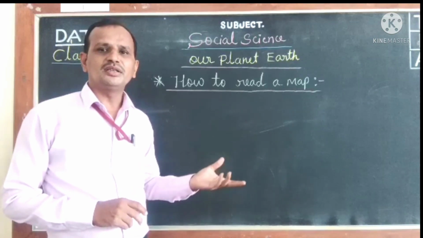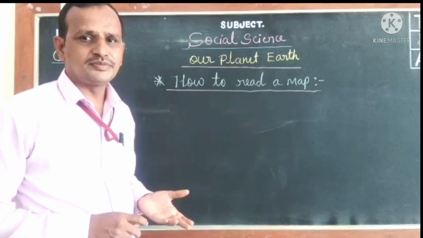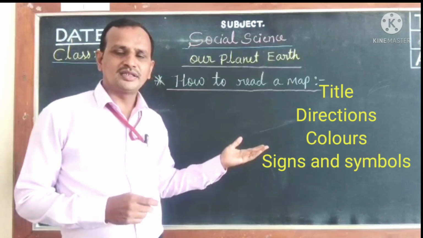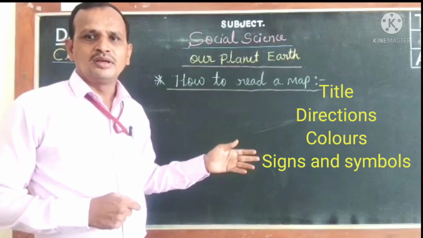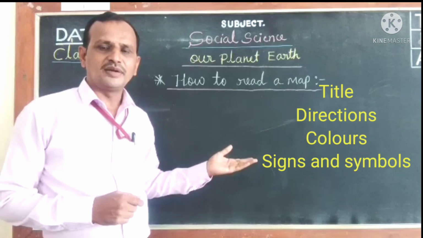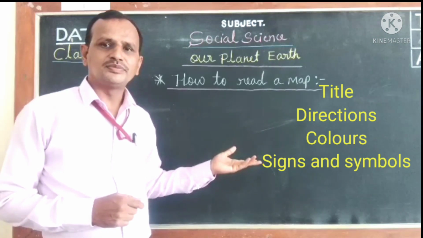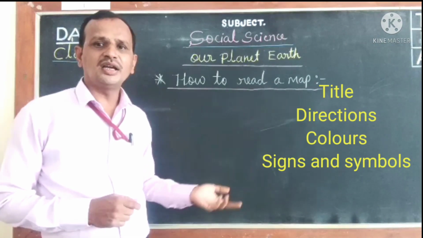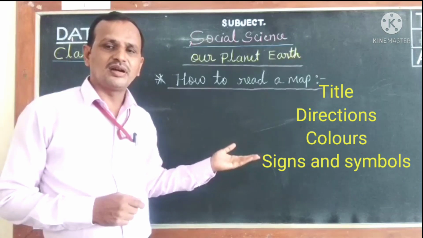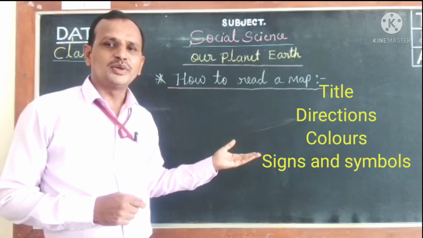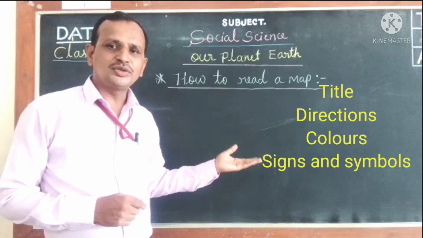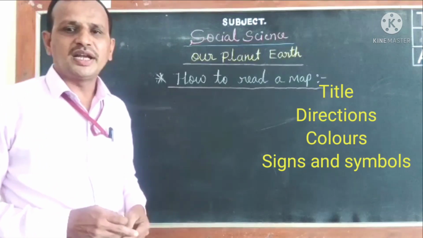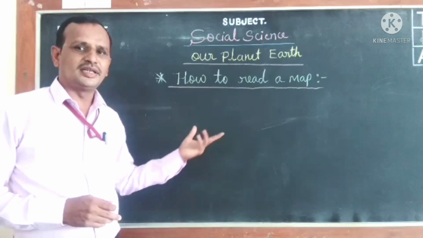So which are the important elements here? They are the title of the map, directions, colors on the map, and signs and symbols of the map. These are the important aspects of a map. To understand a map, we must know these aspects. Therefore, let's begin to understand each one in detail.